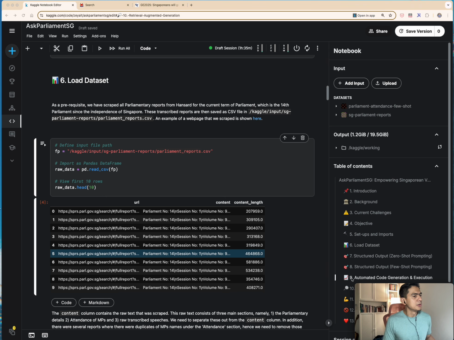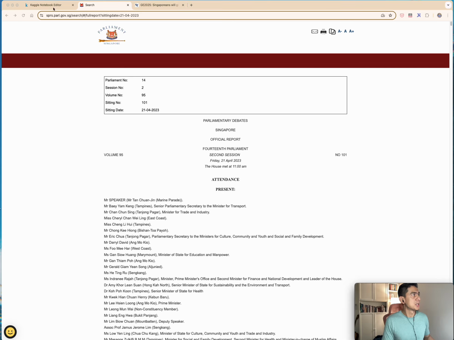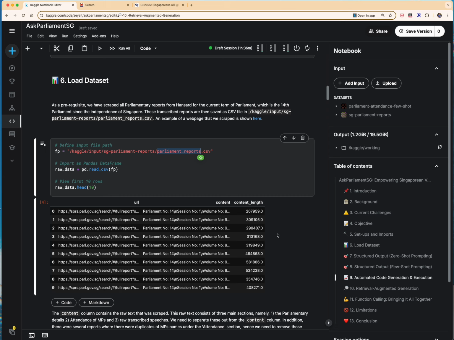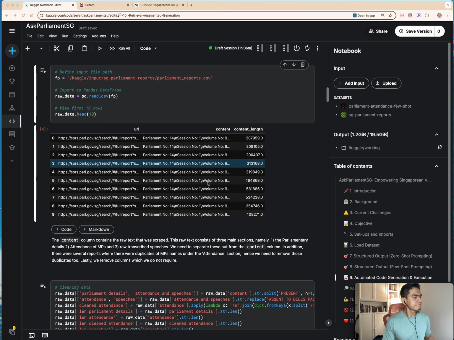You can imagine it consists of various parts: the Parliament metadata, the attendance records, and then the raw transcribed speeches. So that's the first step as a prerequisite in this project that I've done.